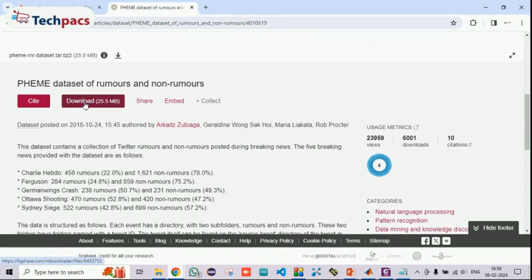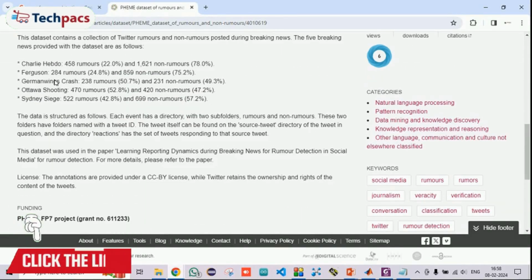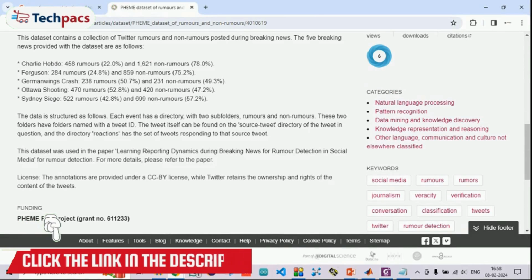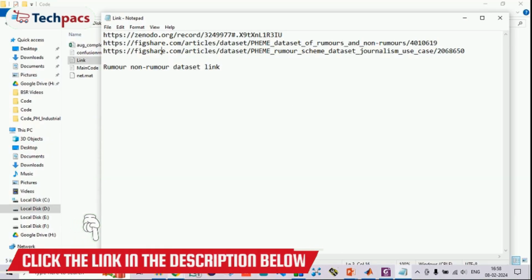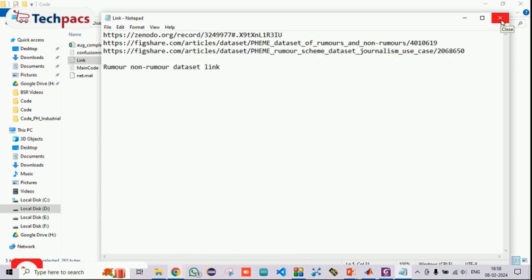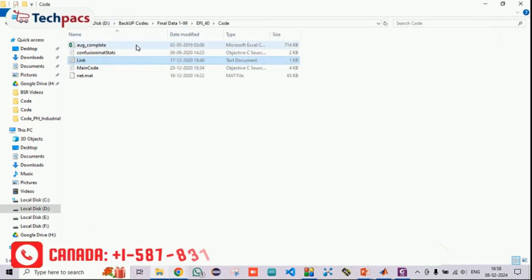From here you can directly download the file, and every piece of information related to what kind of rumors have been given is over there. So another dataset is here and the third one is here. You can work with multiple datasets also. The dataset that we are using is given here.